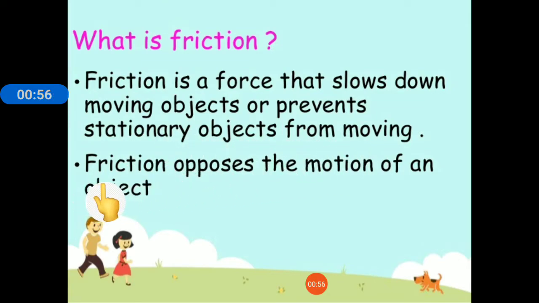So, dear children, friction always opposes the motion of an object. You might have seen that when you roll a ball over the ground, at a point automatically the ball stops rolling and becomes stationary, that is, its position comes to rest. Why is it so? This is because the surface of the ball and the surface of the ground are in touch with each other when the ball is rolling over the ground.